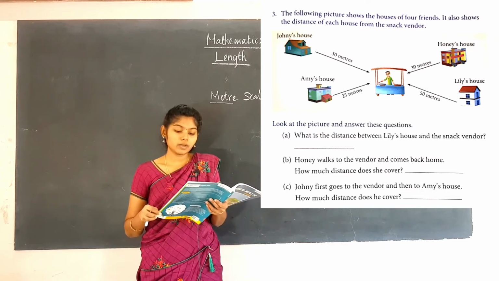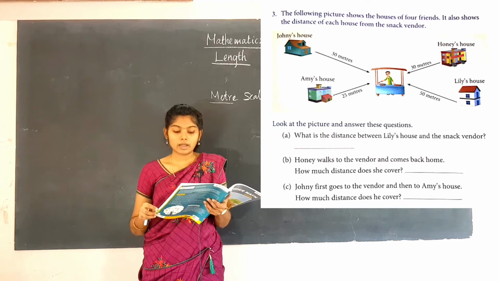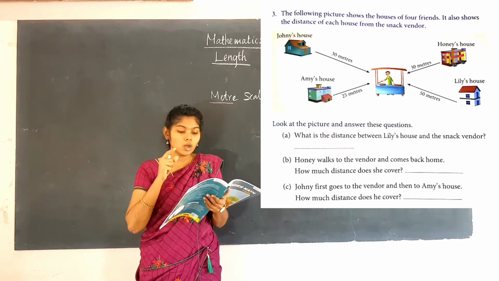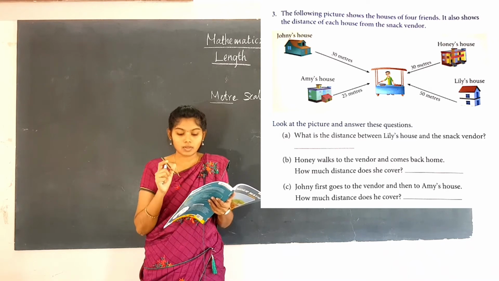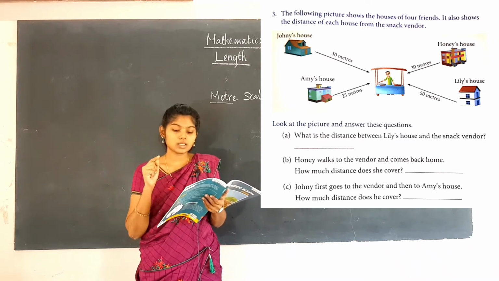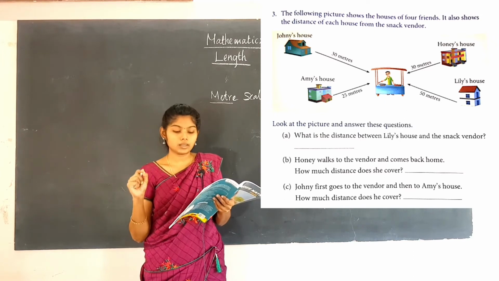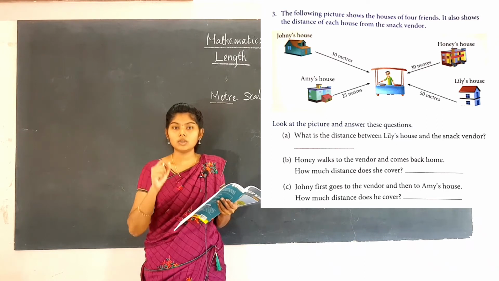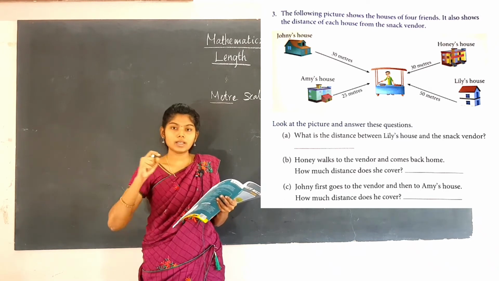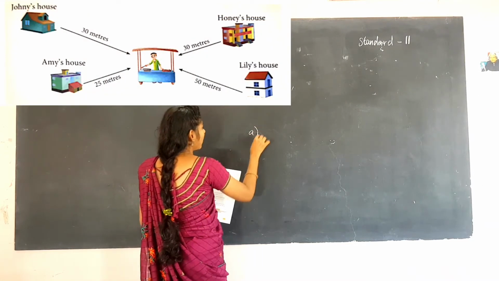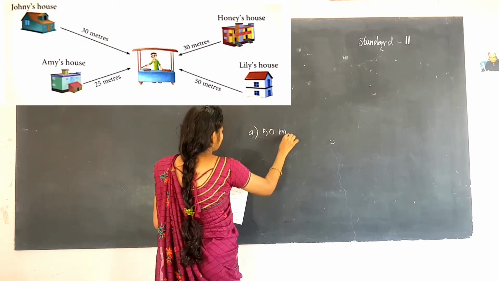What is the distance between Lily's house and the snack vendor? Here it is given. See where Lily's house is? It is given there, right? Lily's house and the snack vendor. The distance given there is 50 meters. So you have to write 50 meters. You can use the short form m or write meters. So for option A, you will write 50 meters.